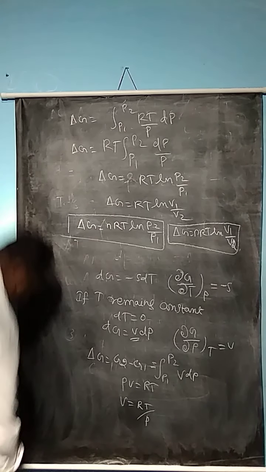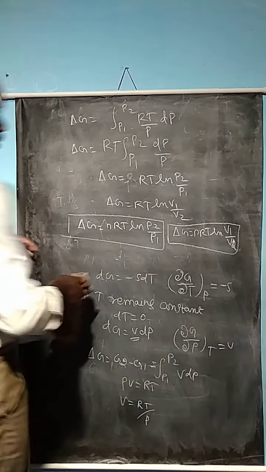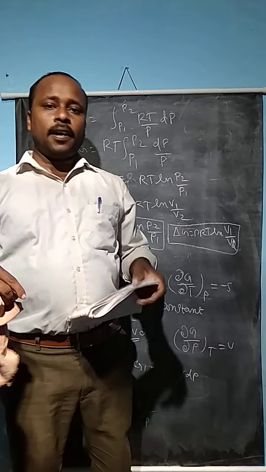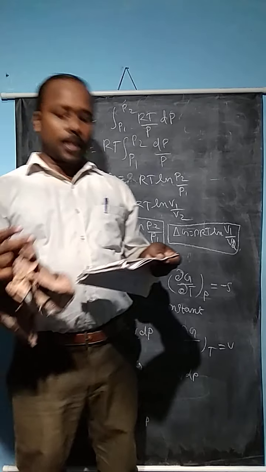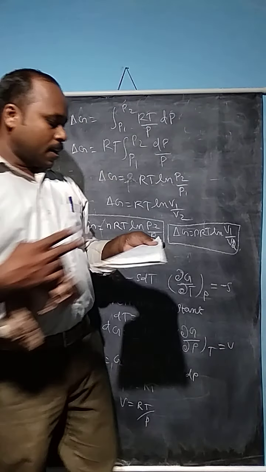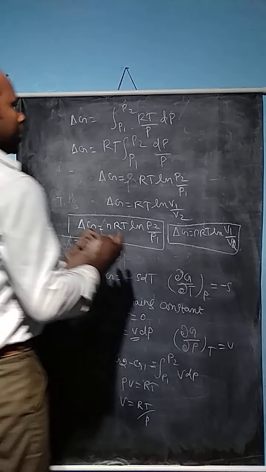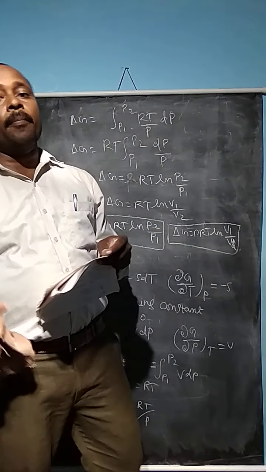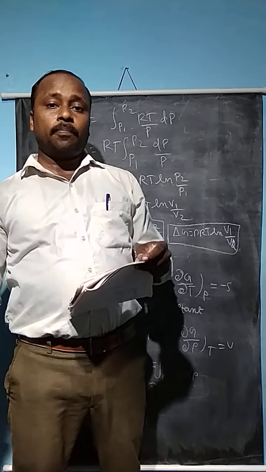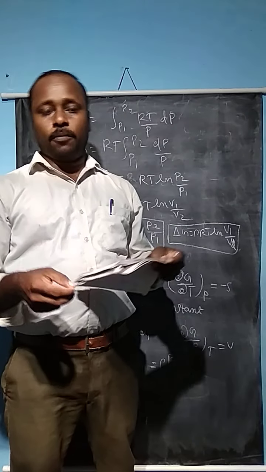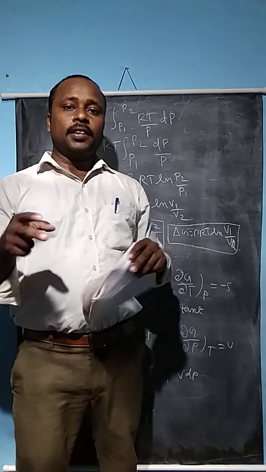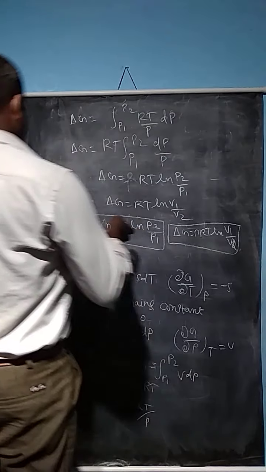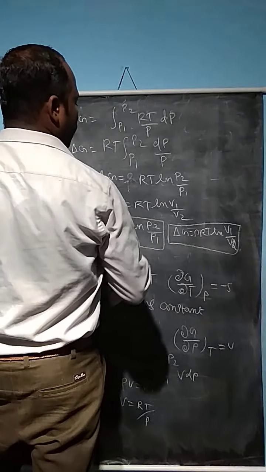So now we can see the Maxwell relations. Maxwell, the scientist, related various expressions connecting the internal energy, enthalpy, entropy, and free energy. This relates various parameters like entropy, temperature, pressure, and volume. These are the parameters, and thermodynamic quantities like enthalpy, entropy, and free energy are connected by the relations of Maxwell.